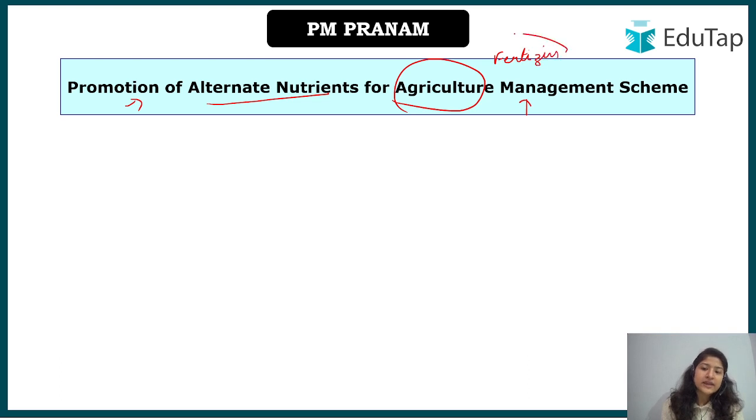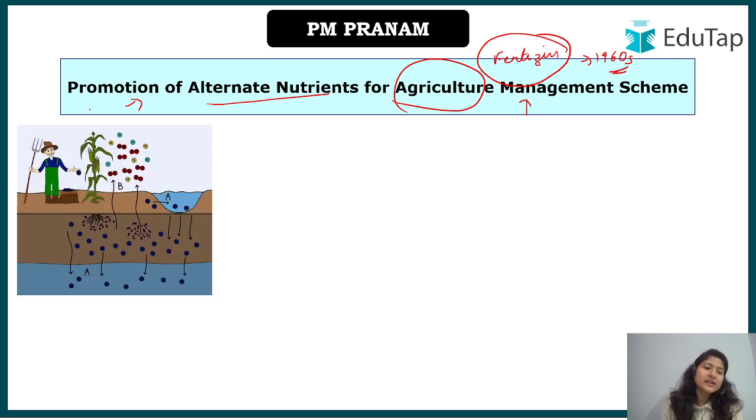Fertilizers came into existence during the 1916 era, when the green revolution was started in India, because we lacked production of food grains at that time, and that is why fertilizers were promoted. But then what happened, now the consumption of fertilizer is so high. Because of that, there are two problems that are arising. We'll understand them one by one.